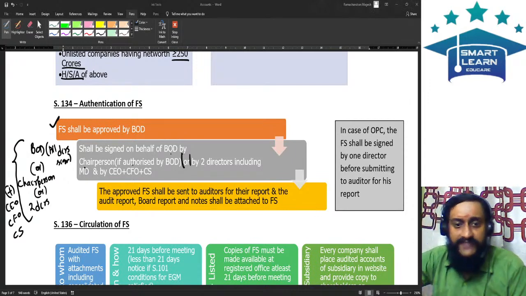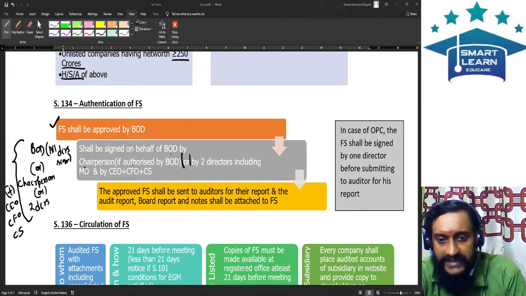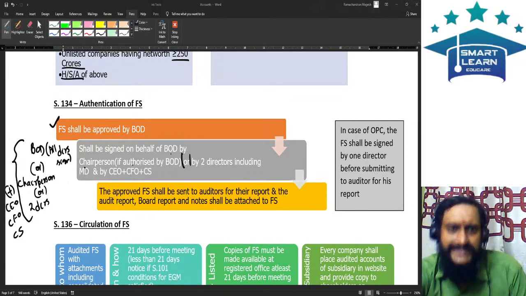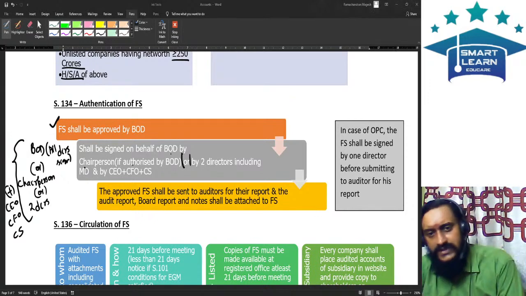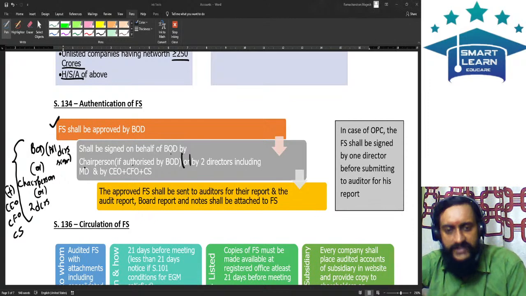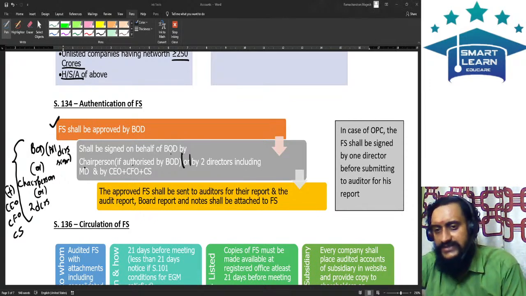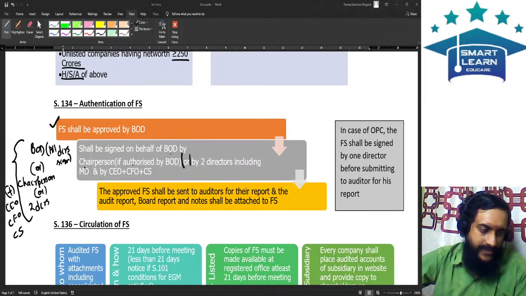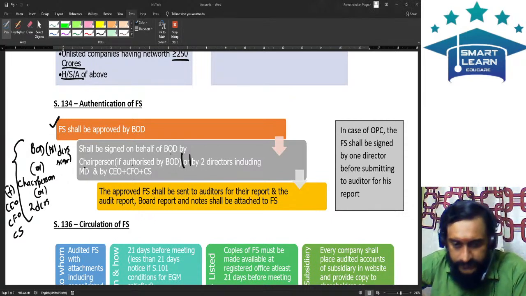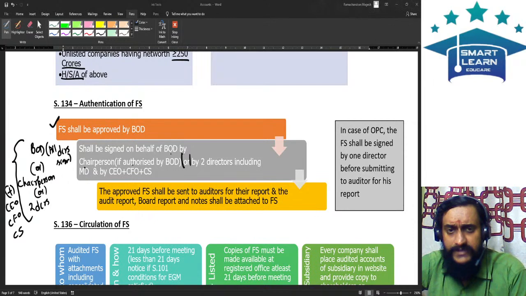So once you sign the financial statements, what is the next step? The financial statement should be sent to the auditors for their report thereon. If CS is applicable for that entity, then CS. The audit report, board of directors report, everything shall be attached to the financial statements. So this is with respect to section 134.